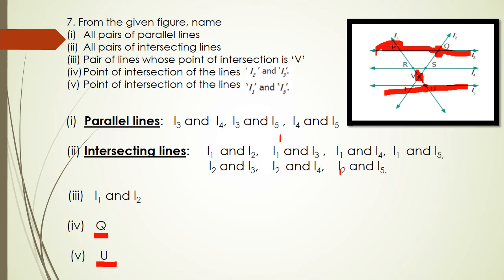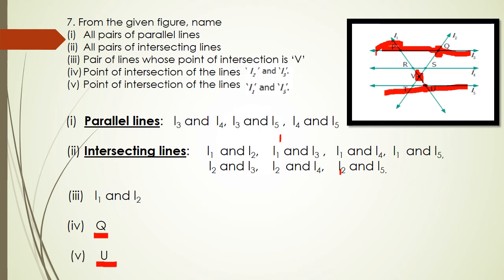All pairs of parallel lines. L3 and L4 are parallel lines because they don't intersect. Similarly, L4 and L5 are parallel lines and L3 and L5 are also parallel. So three pairs of parallel lines: L3, L4; L3, L5 and L4, L5.